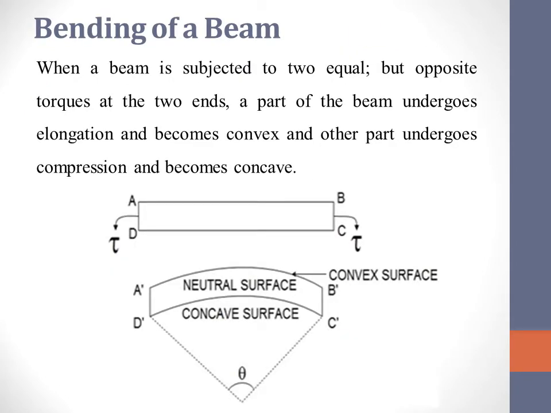When does a beam bend? A beam bends when it is subjected to two equal but opposite torques at the two ends. A part of the beam undergoes elongation and becomes convex, whereas the other part undergoes compression and becomes concave.